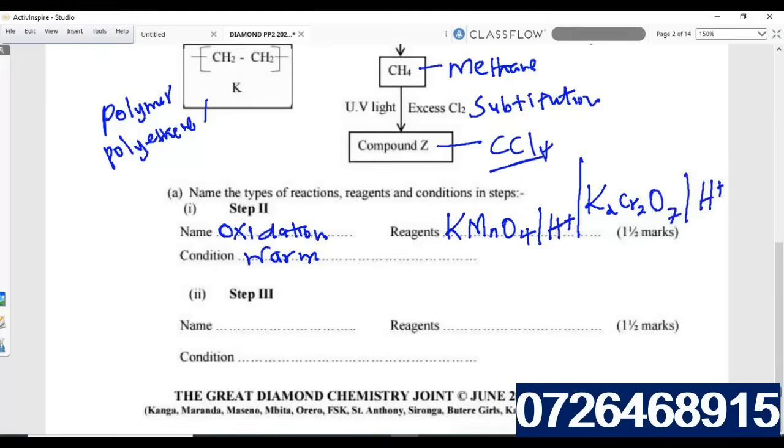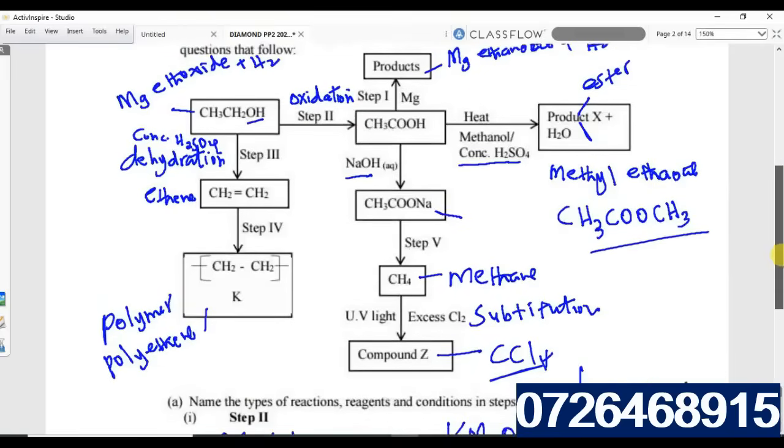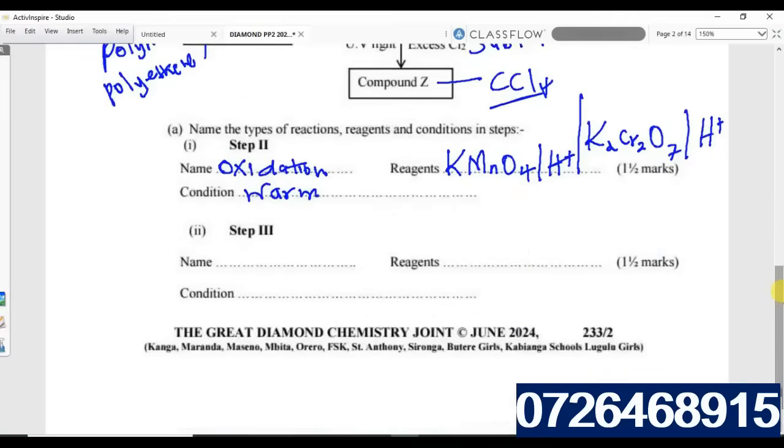Any of these can work best. Step 3, type of reaction taking place in step 3. So we go back to step 3 and look at that. Step 3 is dehydration. The condition necessary is sulfuric acid. So you see, you have already finished. You are just copying what you have done.